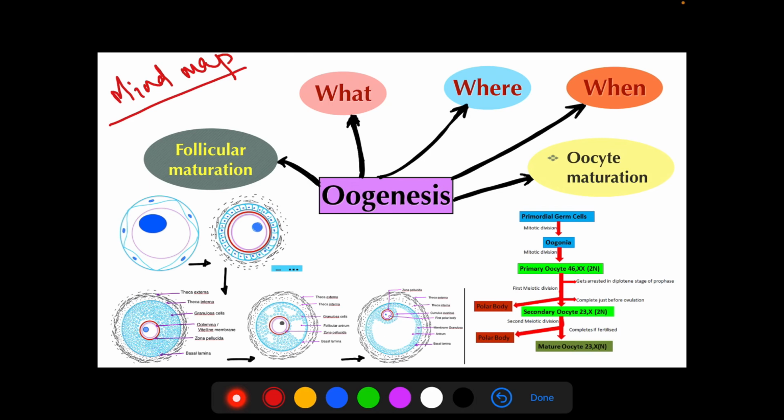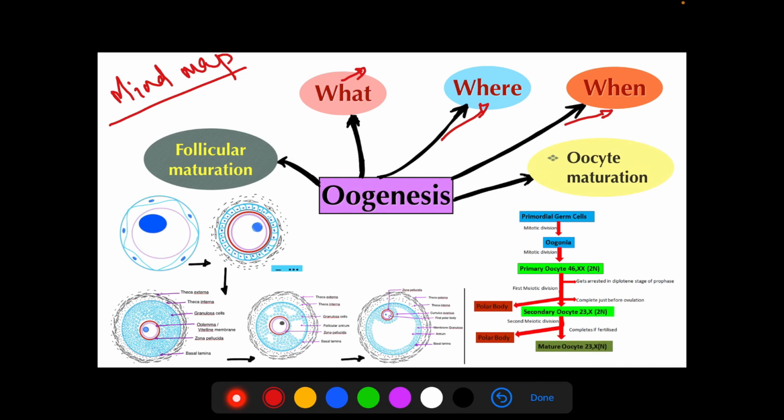So what is oogenesis? You need to write here: it is the sequence of events by which the oogonia are differentiated into a mature oocyte. Where does it occur? From oogonia to secondary oocyte, the changes are occurring in the cortex of the ovary. When does it occur? It starts before birth.